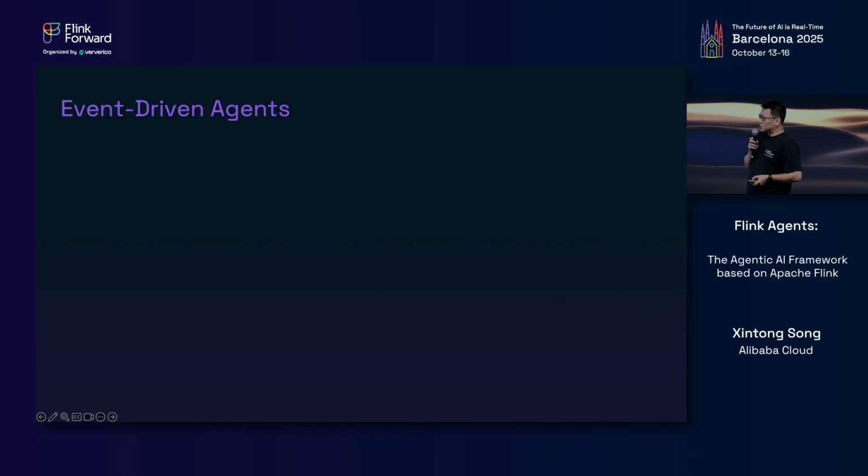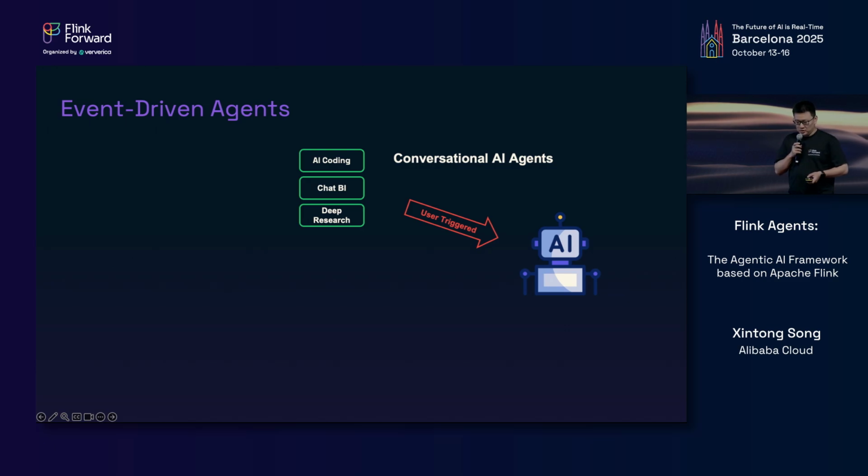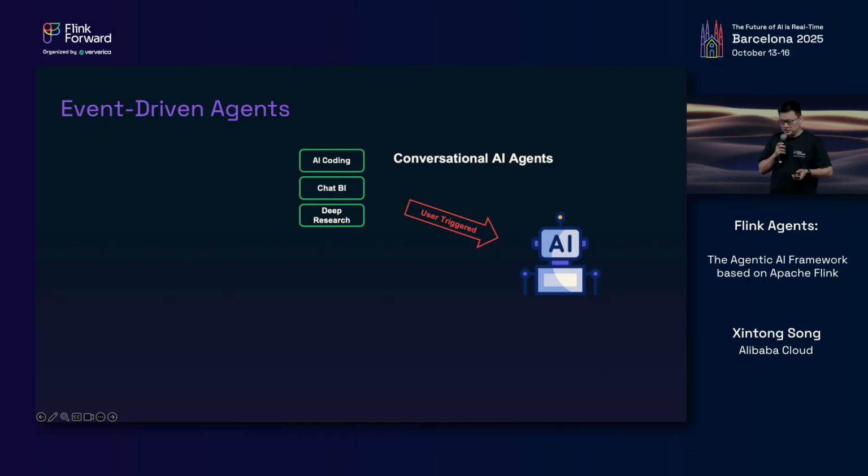And what is an event-driven agent? Today, most AI agents that you can see are conversational. AI coding, chat BI, deep research, they all follow a similar pattern. Typically, users type their questions and requests in a text box using natural language, and then the agent will be triggered to perform the task.